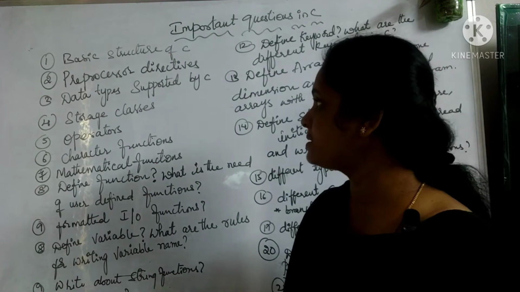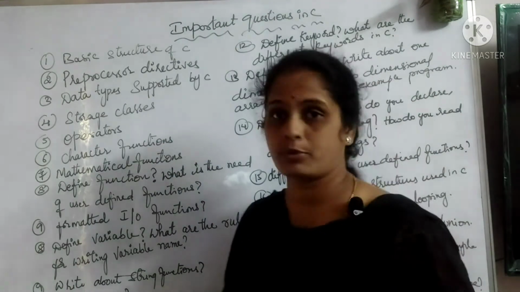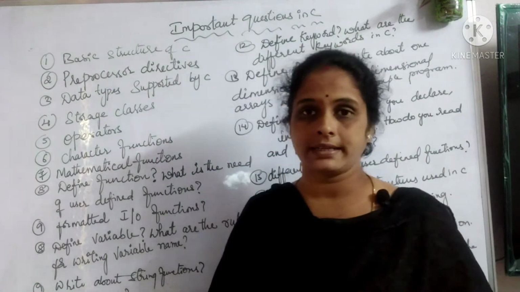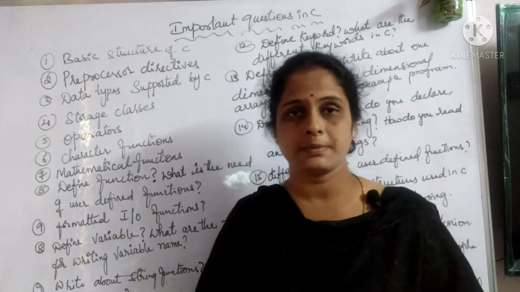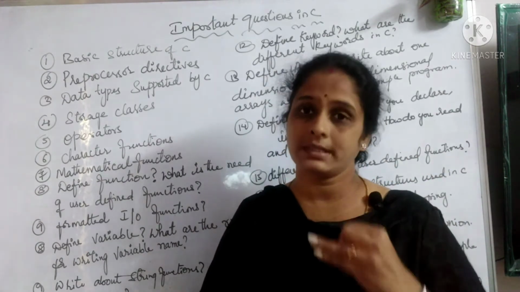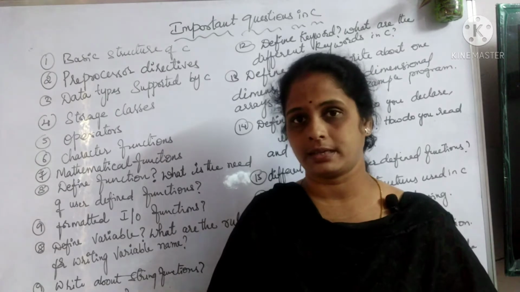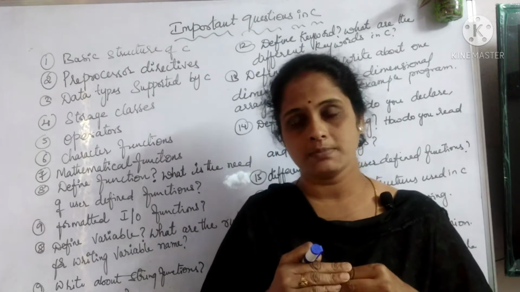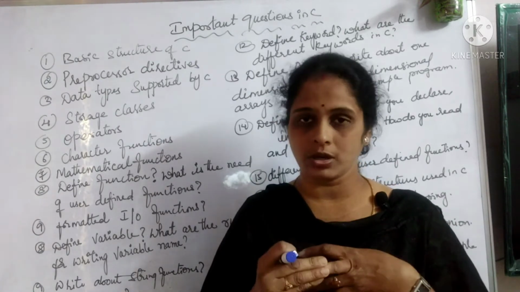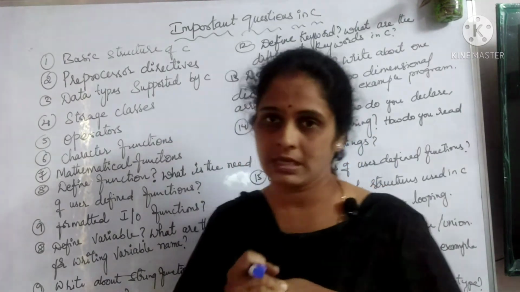Then we have the preprocessor directives, then we have data types supported by C. We have three kinds of data types. The main data types we have are the primary data type, derived data type, and the user defined data type. Under primary data type, what all comes? Under user defined data types, what all comes? You need to discuss all of them in detail.